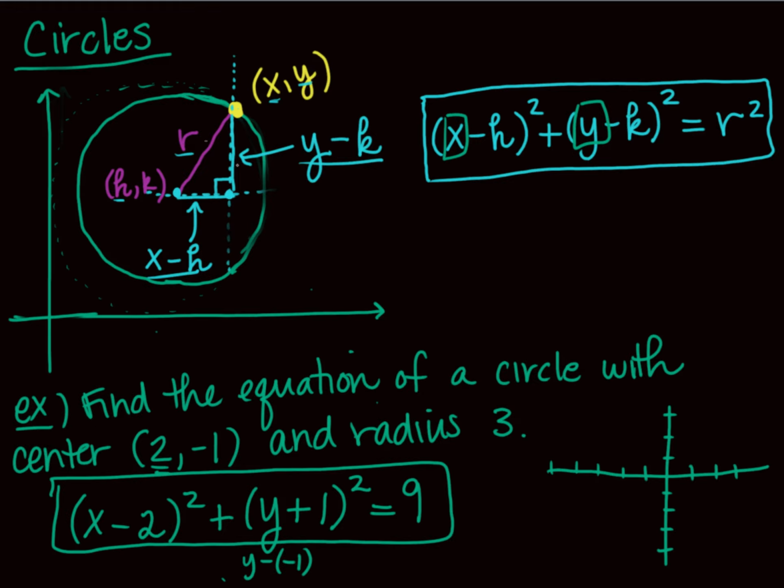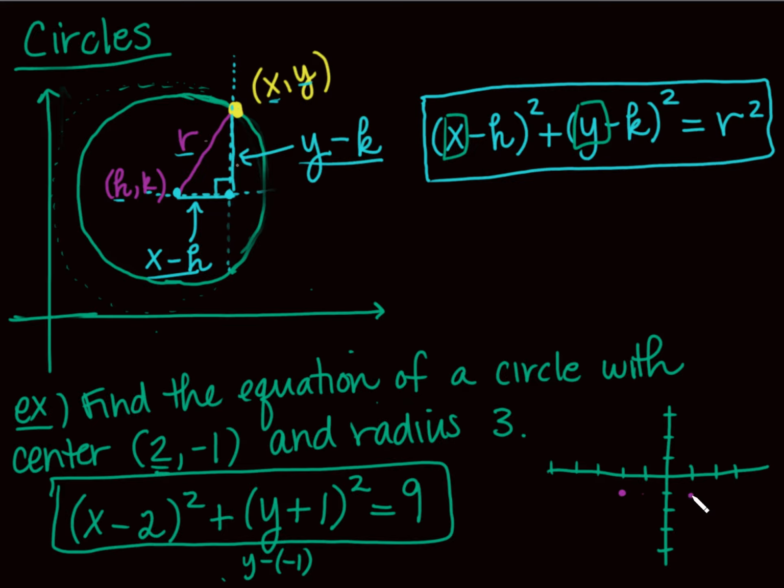Okay, so if I wanted to graph this circle, what I want to do is graph the center. So I'm going to go over 2, down 1. So there's my 2, -1. And then it's tough because we want to find a couple points so we can sketch the circle in. We know we have a radius of 3. Just go vertically and horizontally because those are really the only ones that you can for sure get a radius of 3. So I'm going to go to the right 3 units.